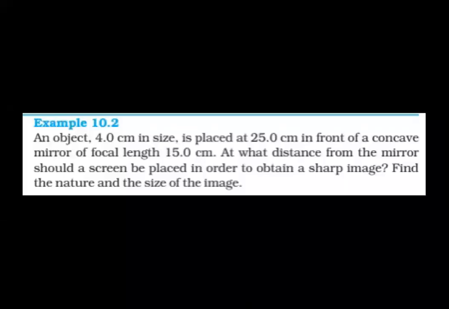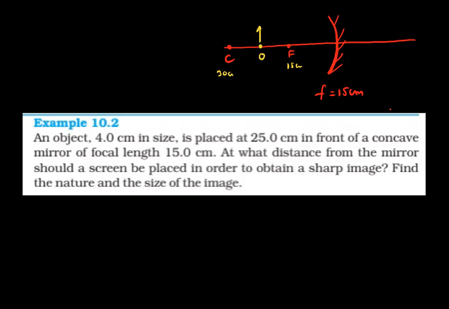An object 4 centimeter in size is placed at 25 centimeter in front of a concave mirror of focal length 15 centimeters. Let's draw the diagram. It's a concave mirror whose focal length is 15 centimeter. Here is an object 4 centimeter in size. This is the focus and this is the center of curvature. The object is placed at 25 centimeters, in between them, since this is 15 centimeter and this is 30, and the height of the object is 4 centimeter.